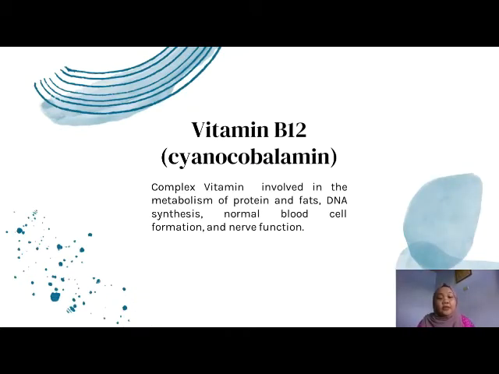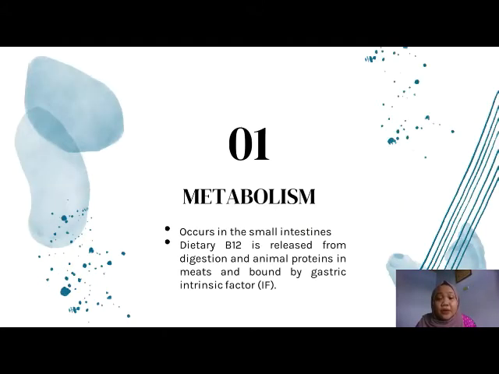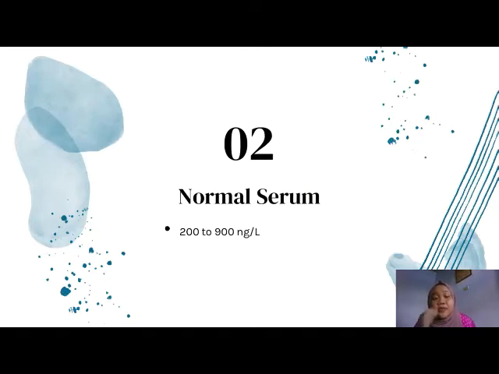Vitamin B12, or cyanocobalamin, is a complex vitamin involved in the metabolism of protein and fats, DNA synthesis, normal blood cell formation, and nerve function. Absorption usually occurs in the small intestine. Dietary B12 is released from digestion of animal proteins in meats and bound by gastric intrinsic factor. Normal serum vitamin B12 values are 200 to 900 nanograms per liter.